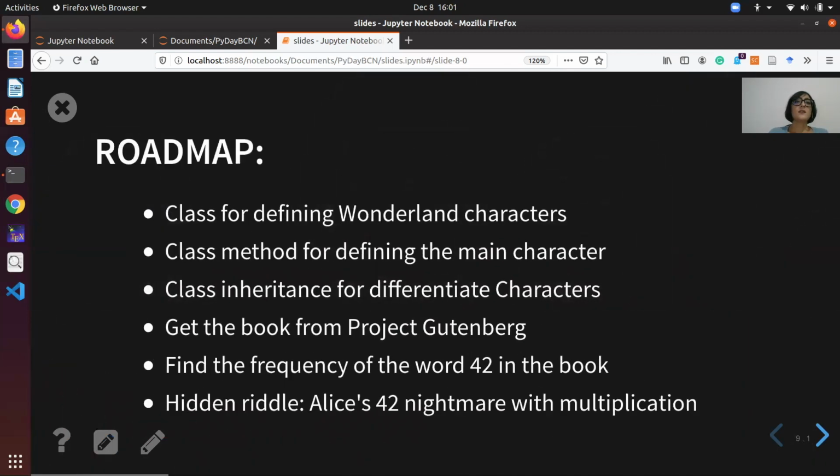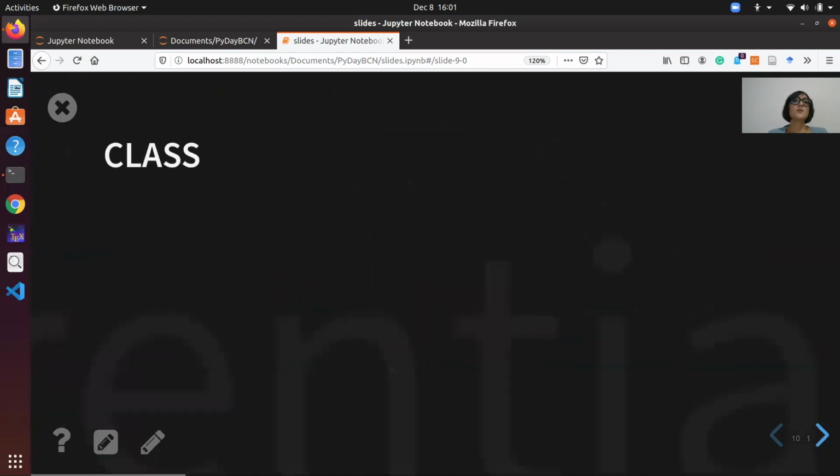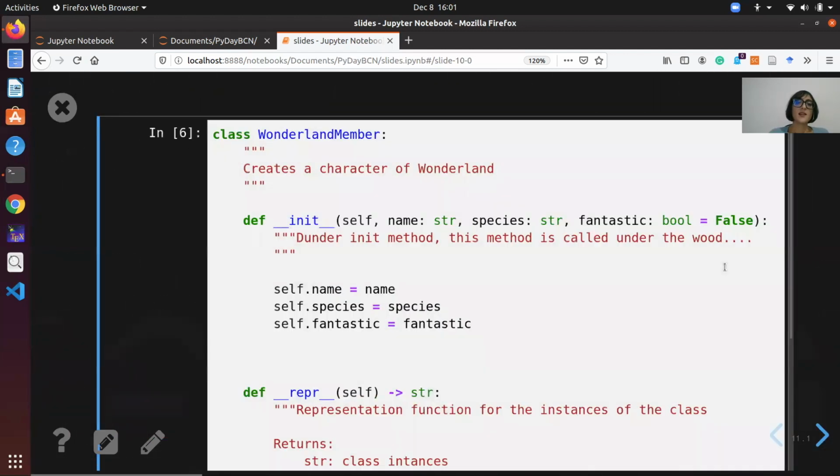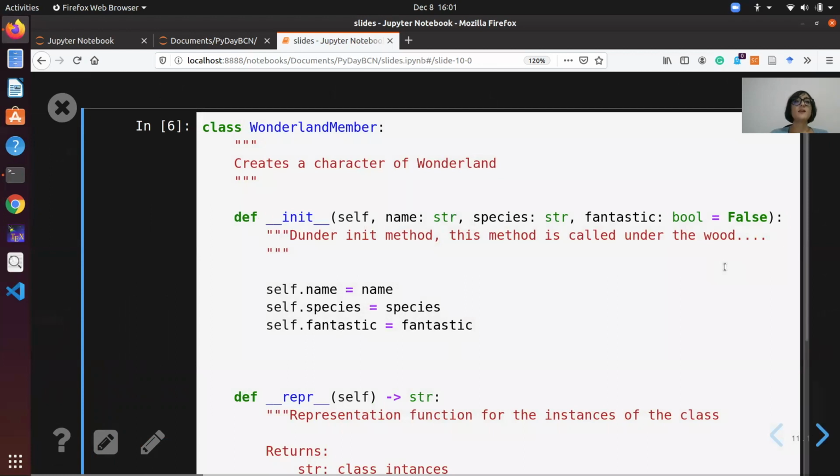So here is how I will use object-oriented programming to explain to you one of the hidden 42 games in Alice in Wonderland. So let's introduce a class. The class WonderlandMember. So here, the constructor __init__ is required to initialize the attributes of the class: the name, the species, and the fantastic.